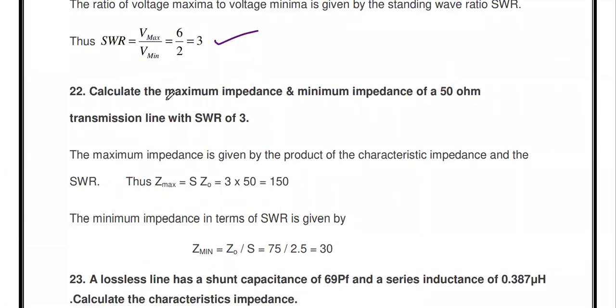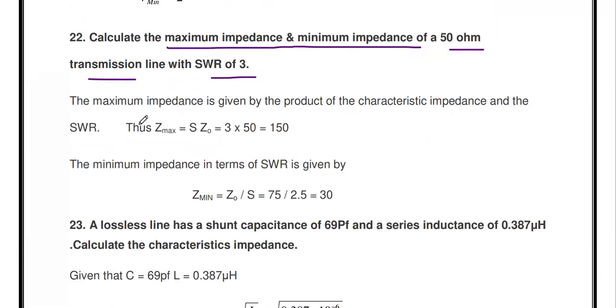Then the next question, calculate the maximum impedance and the minimum impedance of a 50 ohm transmission line with SWR 3. So here the question is, what is the maximum impedance and minimum impedance of the transmission line if the characteristics impedance is 50 ohms and SWR is 3. So you know the formula, the maximum impedance is the product of S into Z0, the product of SWR into characteristics impedance. So SWR 3, Z0 50. So 3 into 50, 150 ohms.